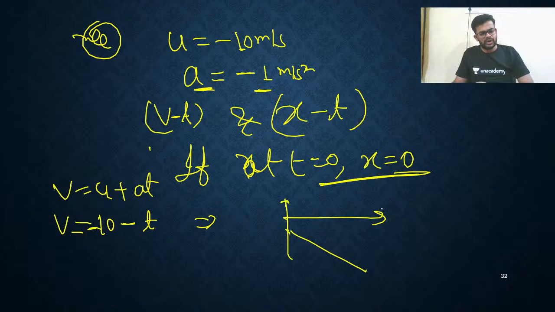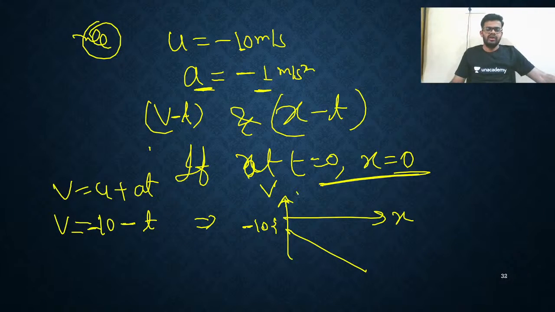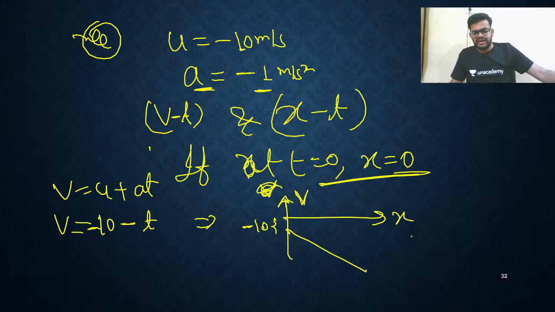That's all. Okay. This is t and this is v. Slope is negative, that is minus 1, and slope is negative obviously. Why? Because it is an obtuse angle. That's all. So this is the answer for this question. The velocity time curve you got like this.